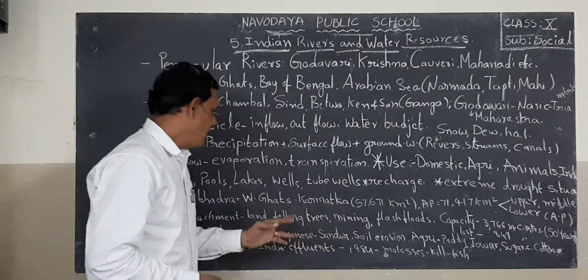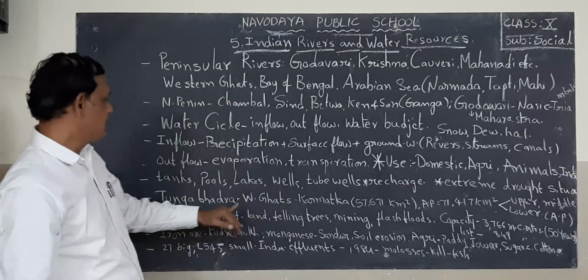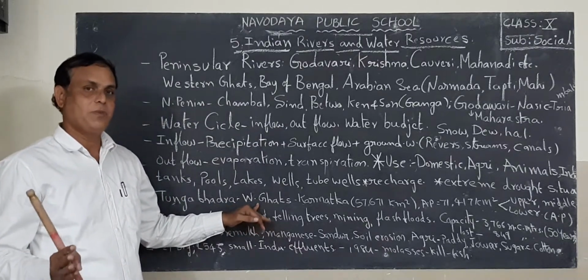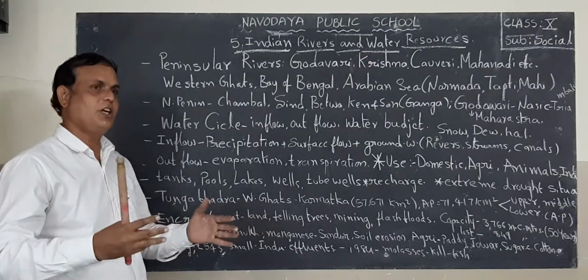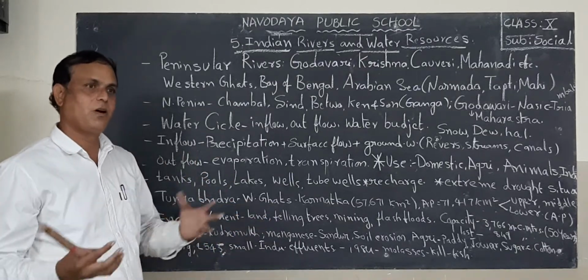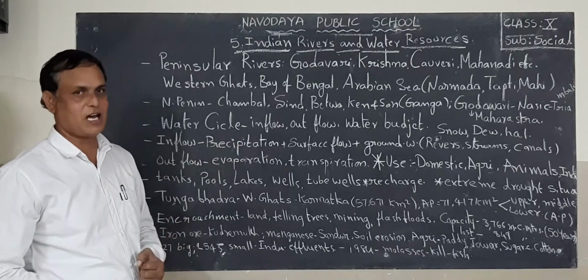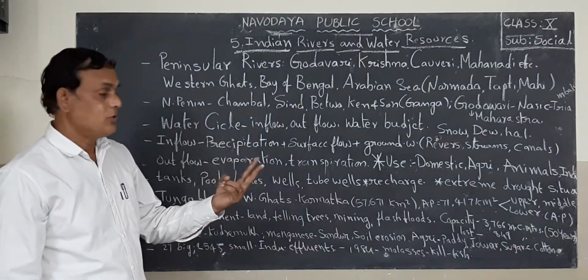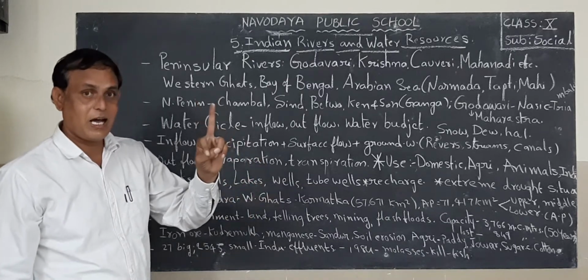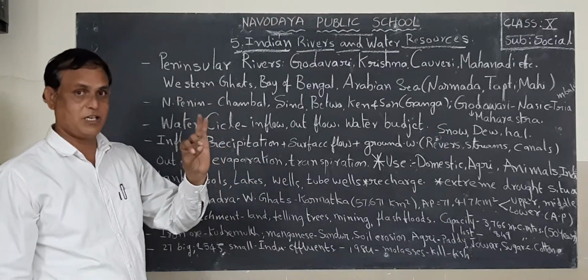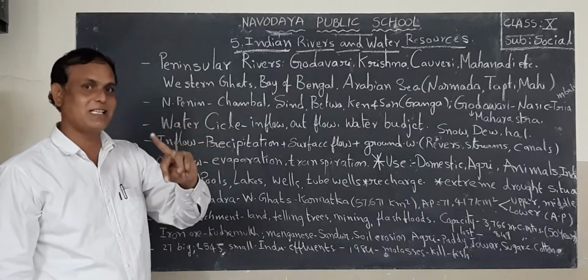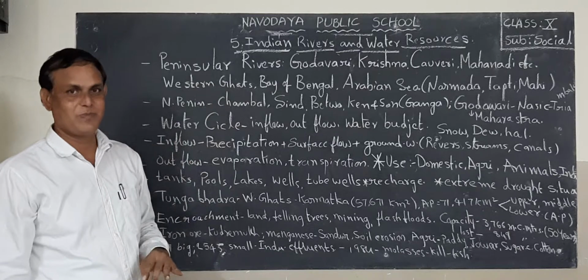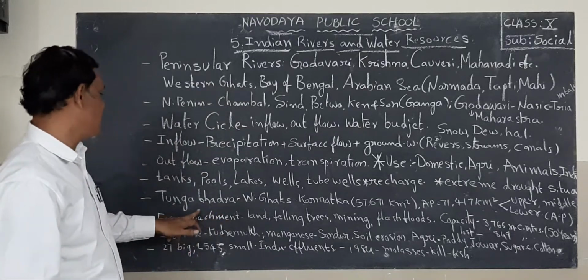This Tungabhadra river water is used for industrial purpose, agriculture purpose, etc. Two states benefit through this river, Karnataka state and also Andhra Pradesh state. So sometimes these two states conflict with each other over sharing the water, Tungabhadra river water.